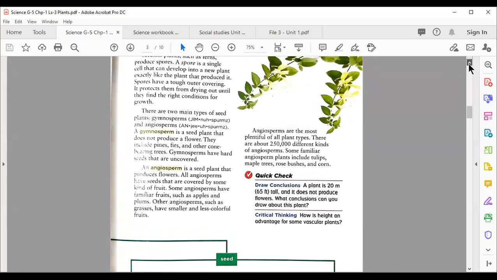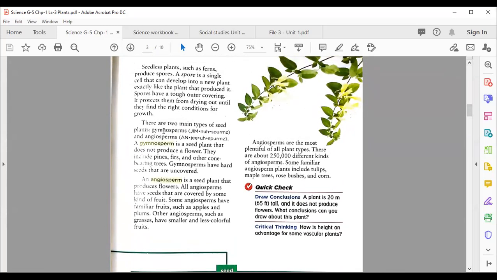So now let's discuss that in detail. There are two main types of seed plants. Number one is gymnosperms, which is in front of you. So we name them gymnosperms. And angiosperms is the second type of seed plant. A gymnosperm is a seed plant that does not produce flowers. That is a very important point for you, my dear students.